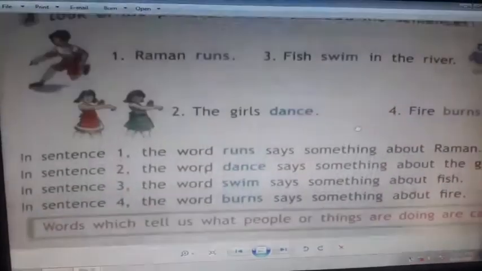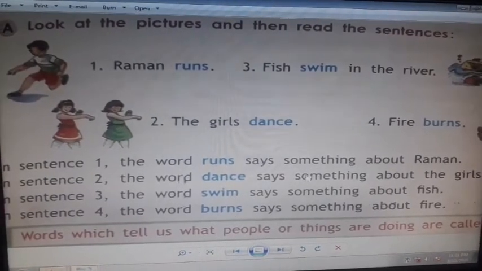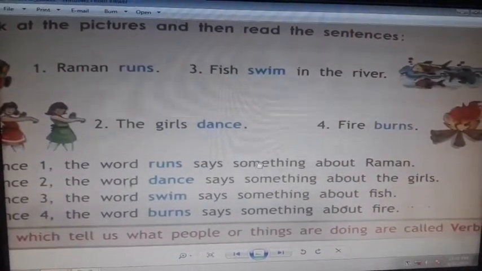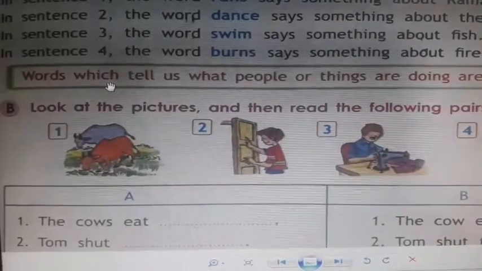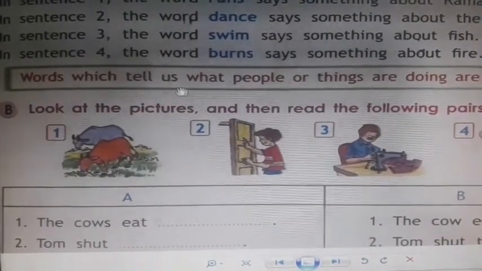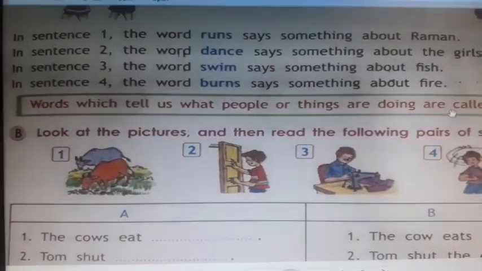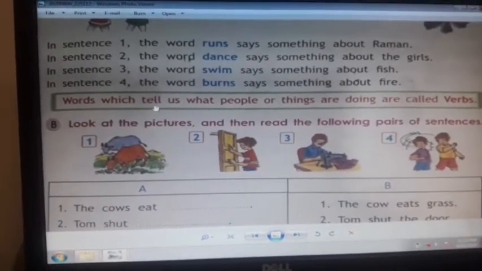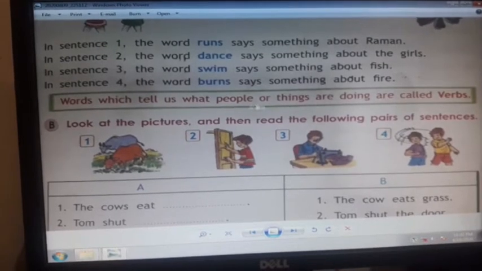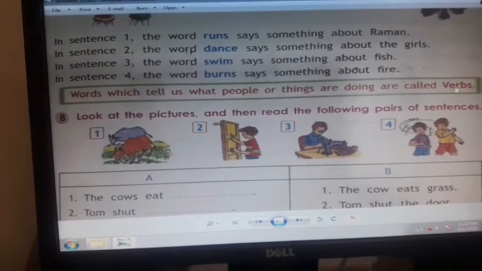So in sentences 1, 2, 3, 4, runs, dance, swim, burns, these words are verbs and they are doing something for their subjects. Words which tell us what people or things are doing are called verbs. So a verb is the word which tells us what people or things are doing. It is a doing word, and it is called a verb.